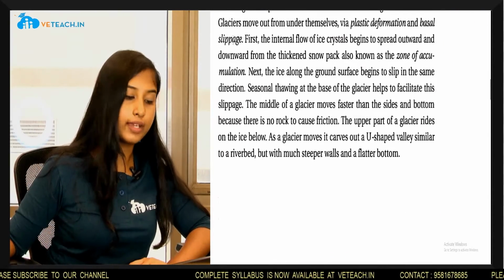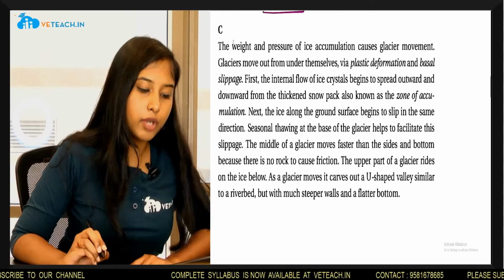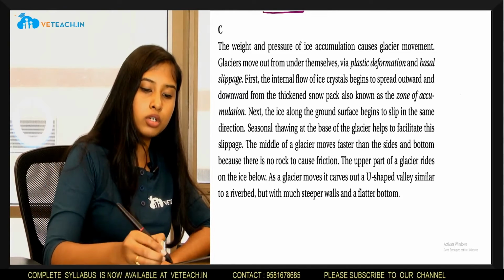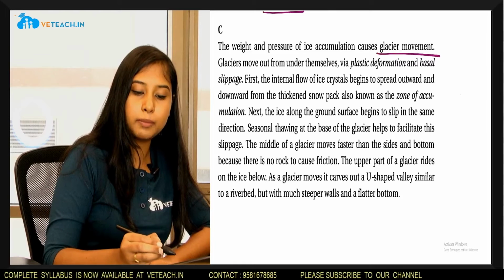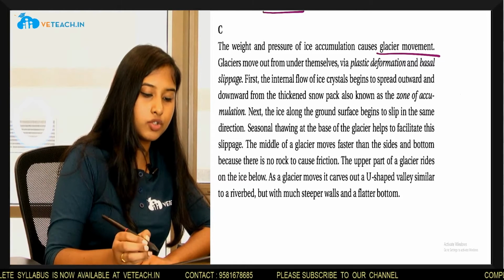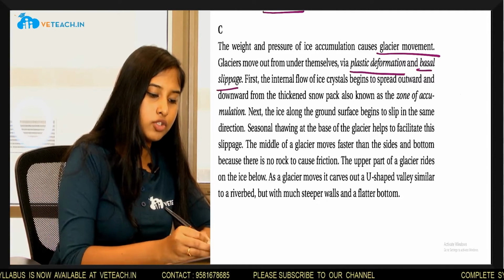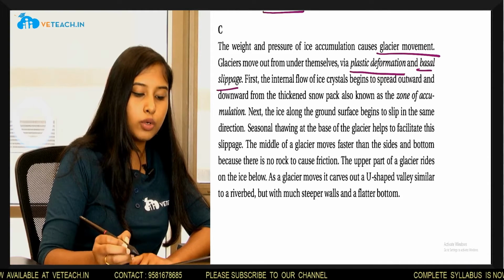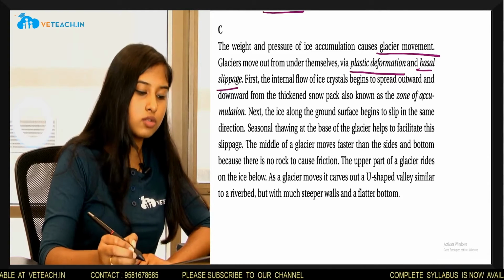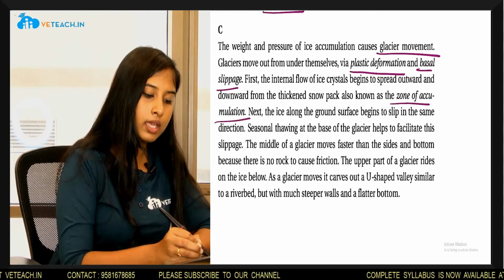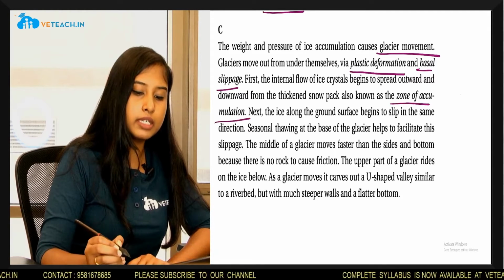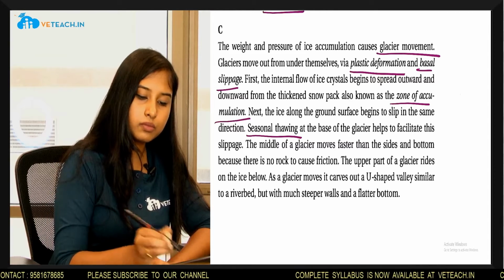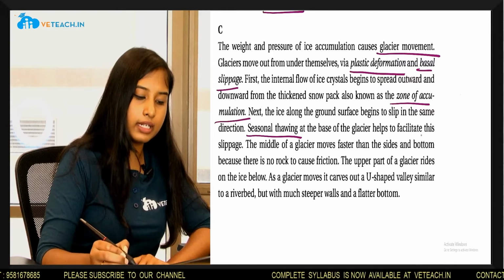Let's move on to the next section. Section C. The weight and pressure of ice accumulation causes glacier movement. Glaciers move out from under themselves via plastic deformation and basal slippage. First, the internal flow of ice crystals begins to spread outward and downward from the thickened snowpack, also known as the zone of accumulation. Next, the ice along the ground surface begins to slip in the same direction. Seasonal thawing at the base of the glacier helps to facilitate this slippage.